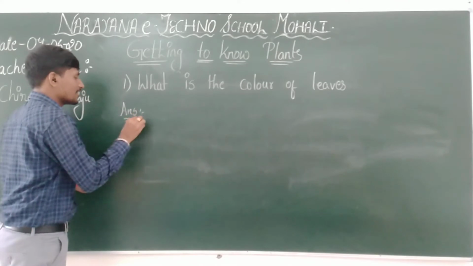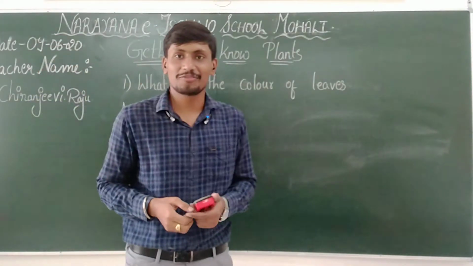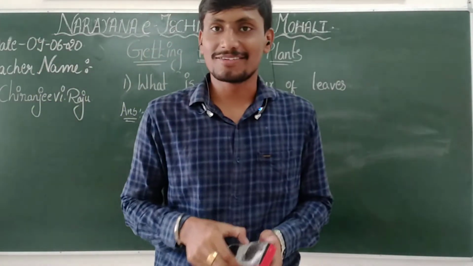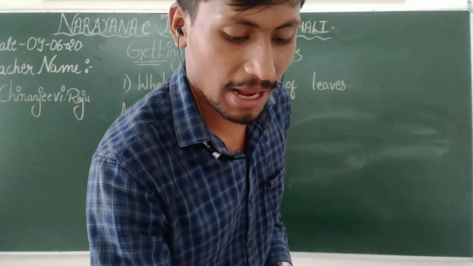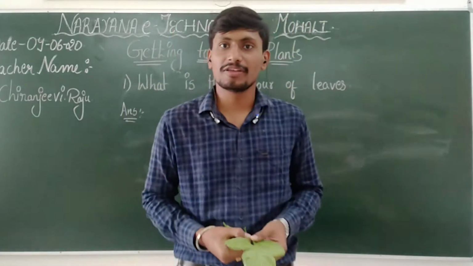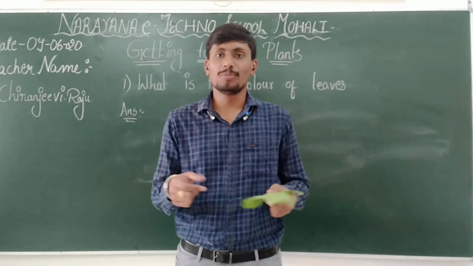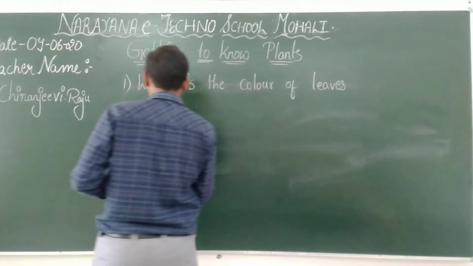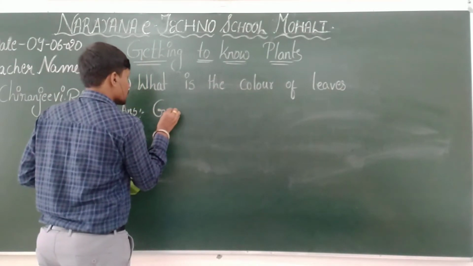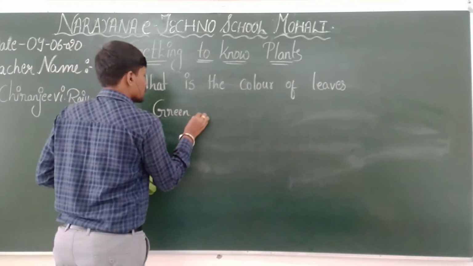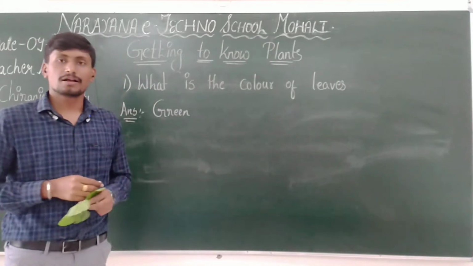The answer is very familiar to all of us. Whenever we see plants, when we go out or observe them, the leaves appear green in color.